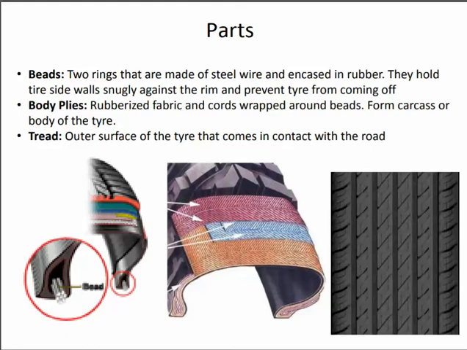They hold the tire side walls snugly against the rim and prevent the tire from coming off. Body plies. The rubberized fabric and cords wrap around the bead and form the body of the tire. Next we have the tread. The outer surface of the tire that comes in contact with the road is known as the tread.